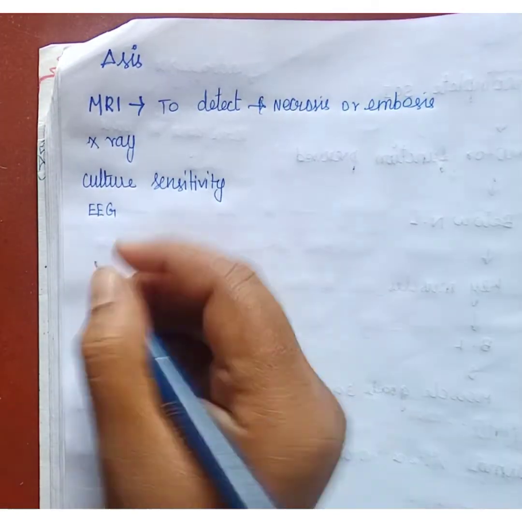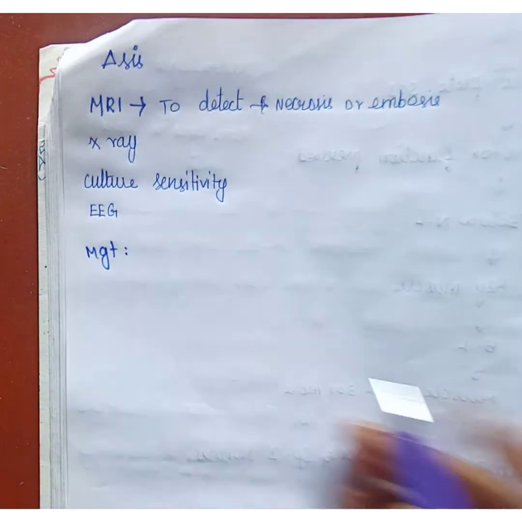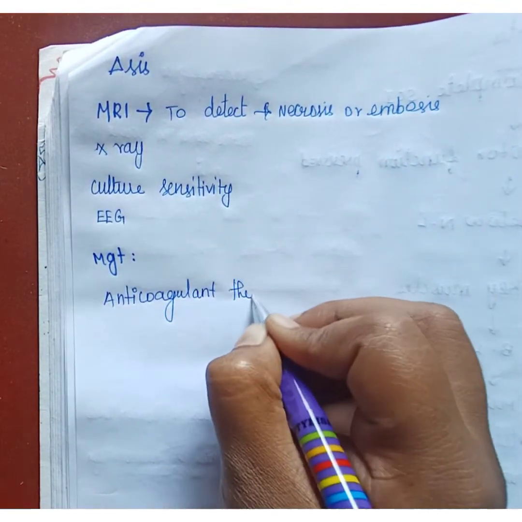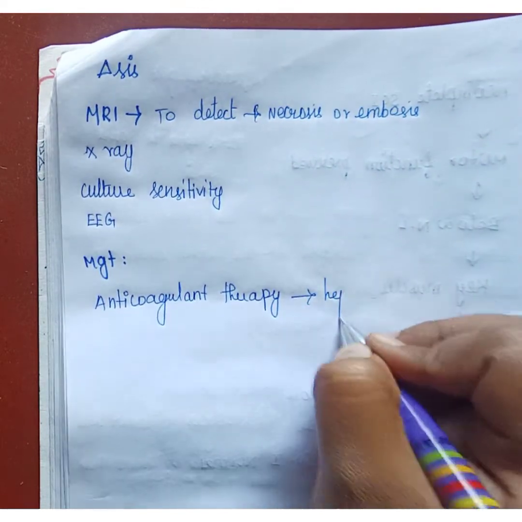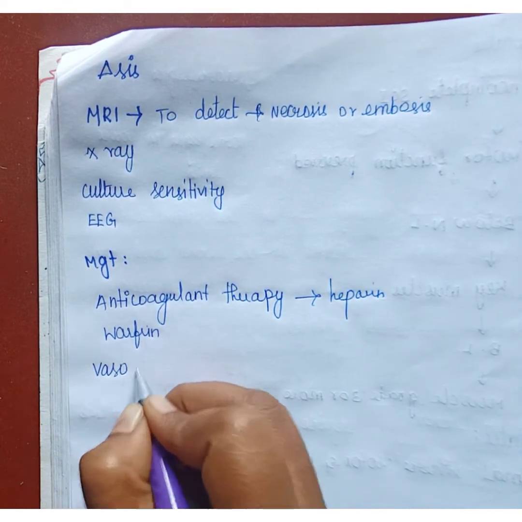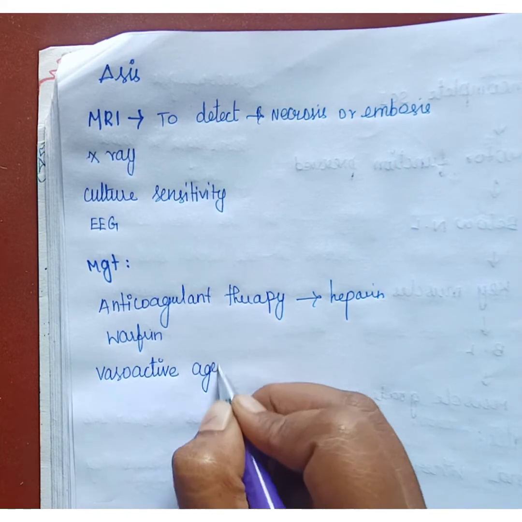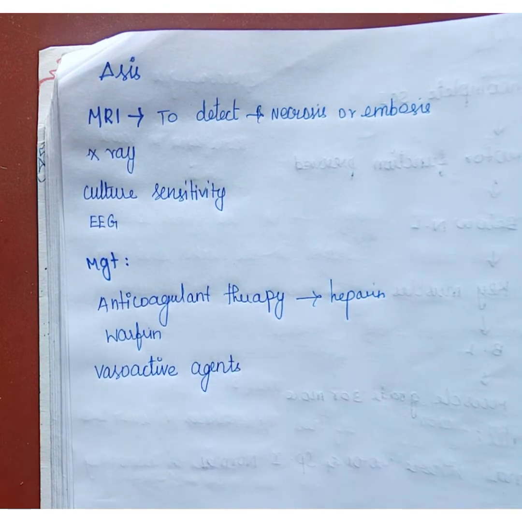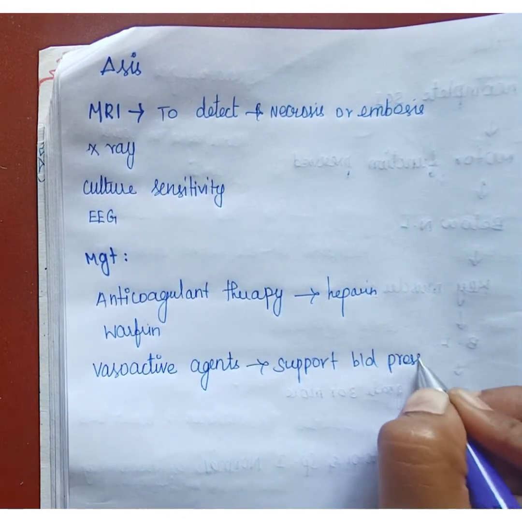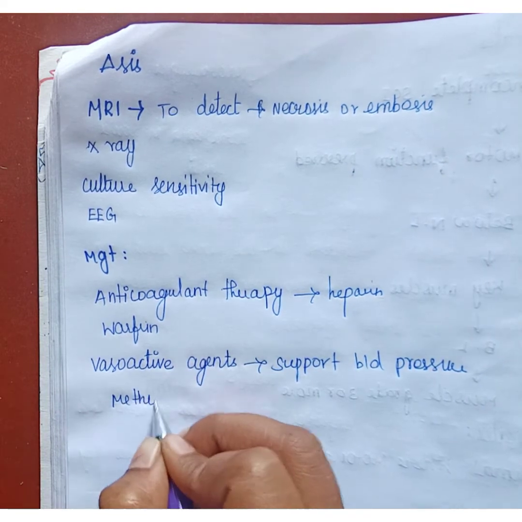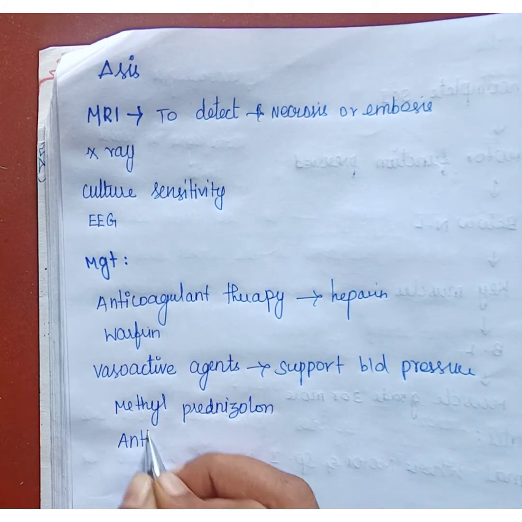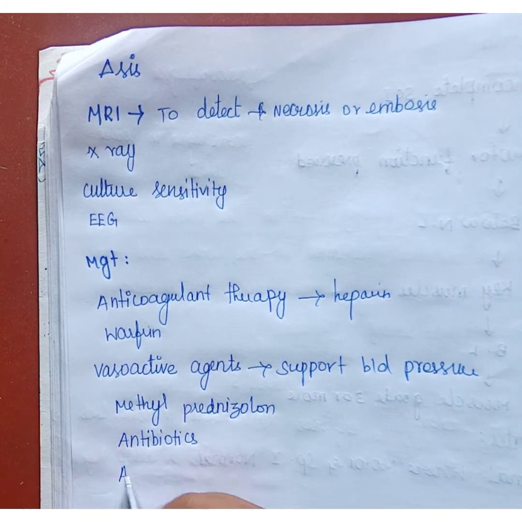Next one is management. Here anticoagulant therapy will be given. In anticoagulant therapy, heparin will be given, and also warfarin, and a vasoactive agent. The vasoactive agent will be given to support blood pressure. For example, methylprednisolone will be given. Also antibiotics will be given if any infection is present, and antispasmodics.